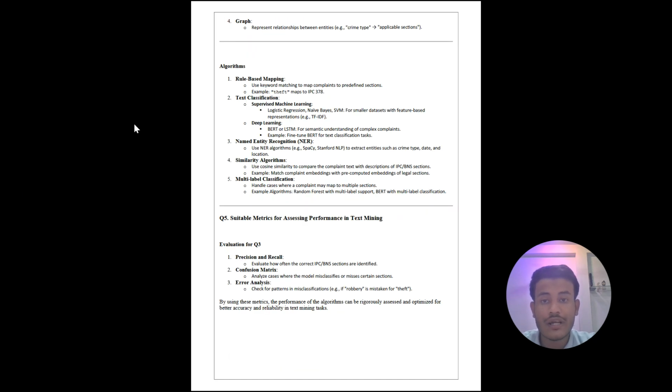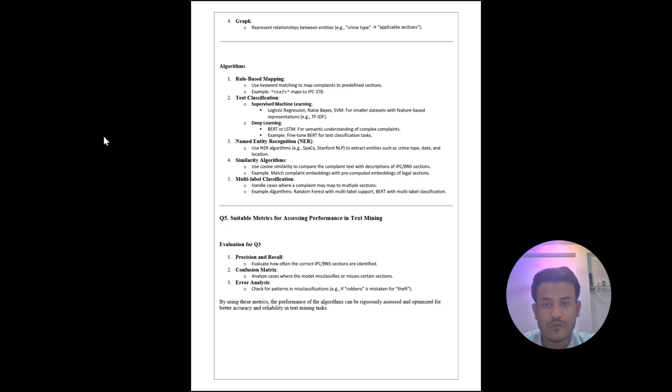Fourth is graph, to represent relationships between entities. For example, crime type and applicable section are entities that have a relationship, so we use a graph. Now the algorithms. First is rule-based mapping. Use keyword matching to map complaints to predefined sections. Example, theft maps to IPC 378.